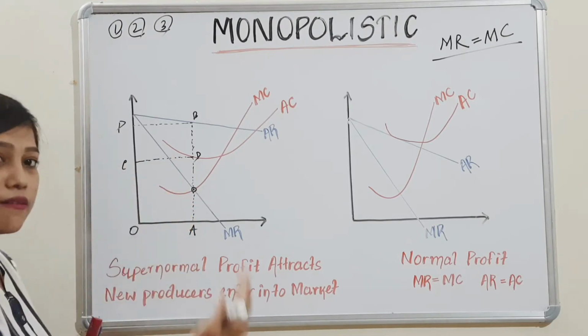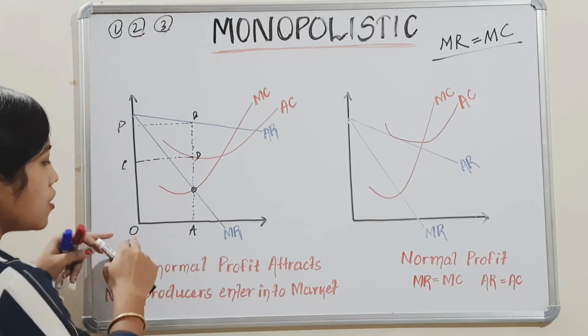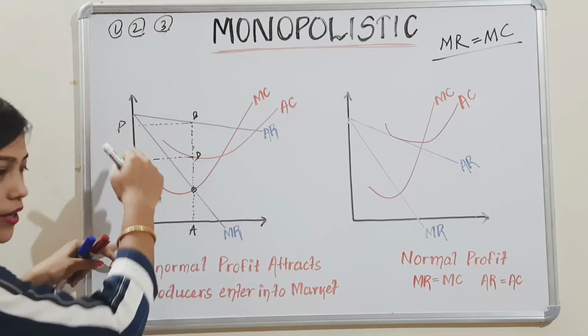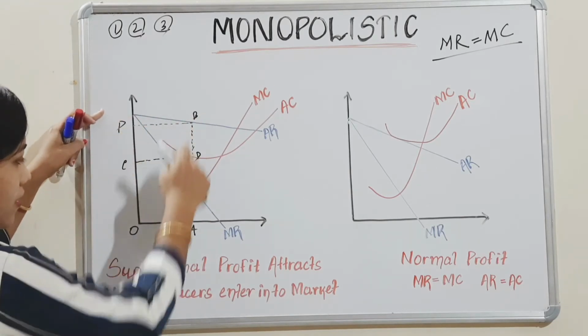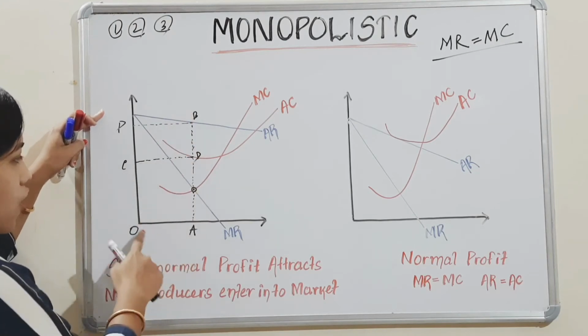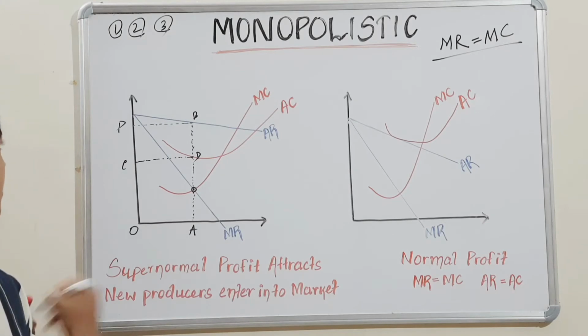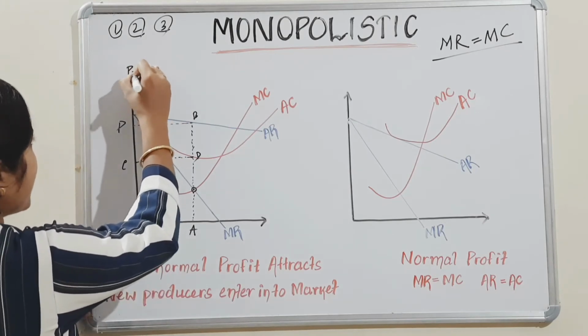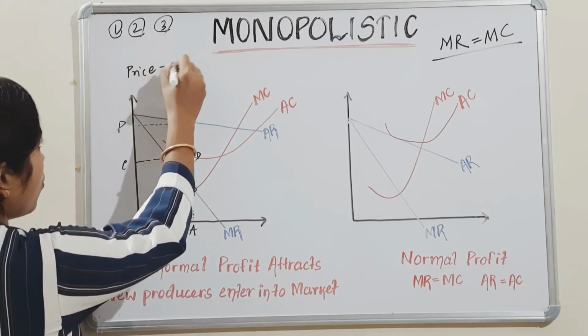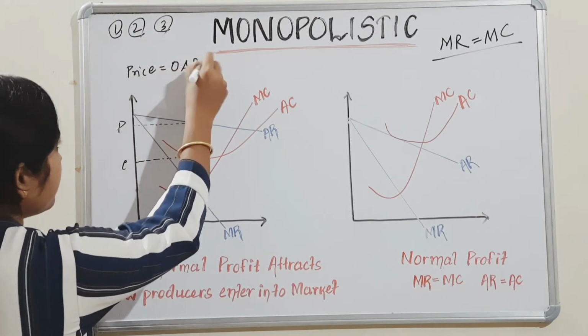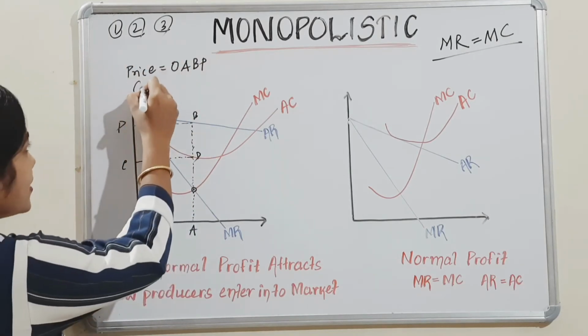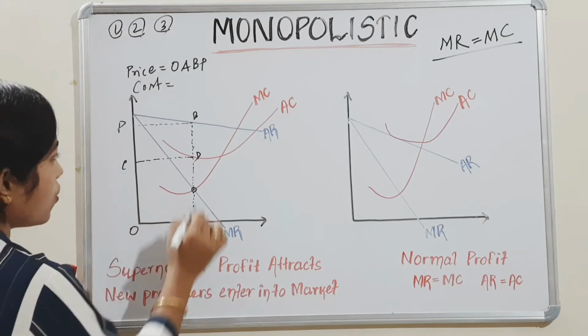And the price we have charged in the market is OABP. So price is this larger rectangle and cost is this smaller rectangle. So what is the profit here? Let me write this. What is the price we have charged? OABP, right? And the cost incurred by us is OADC.